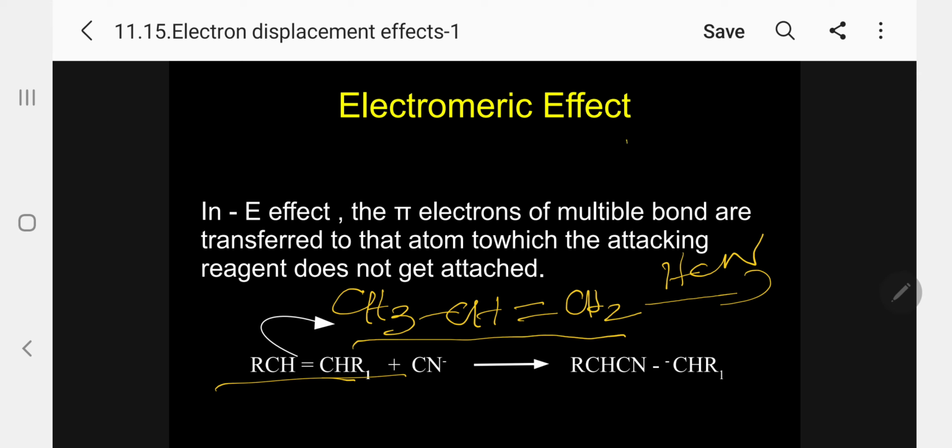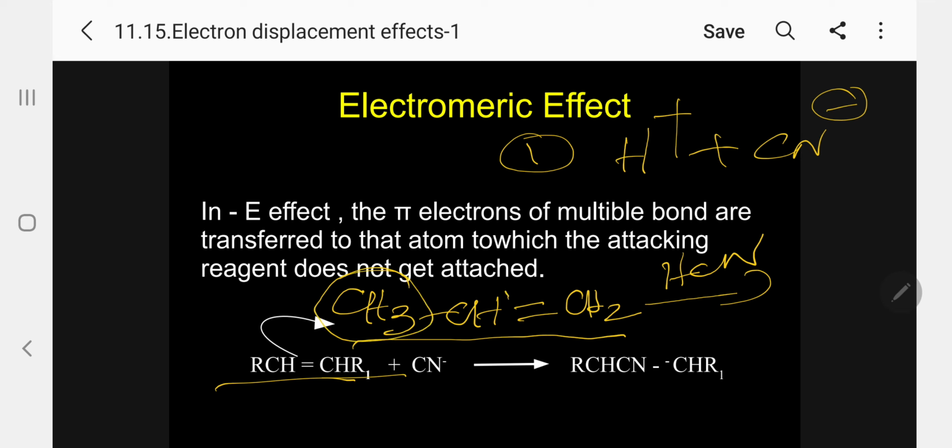So what will happen? First it will give H plus plus Cl minus. This is step number 1 in the mechanism. Now kindly follow, because of the CH3, it is pushing the arrow like this. So this is minus, this is plus. So now what is happening?